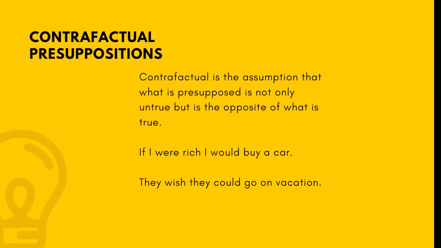Contrafactual presupposition. In contrafactual, what is presupposed is not only untrue but is the opposite of what is true. Like, for example, if I were rich, I would buy a car. Here, the situation is that I am not rich. So the utterance is not only untrue but also the opposite of the truth. The truth is I am not rich. And here in the utterance, if I were rich, I would buy a car.